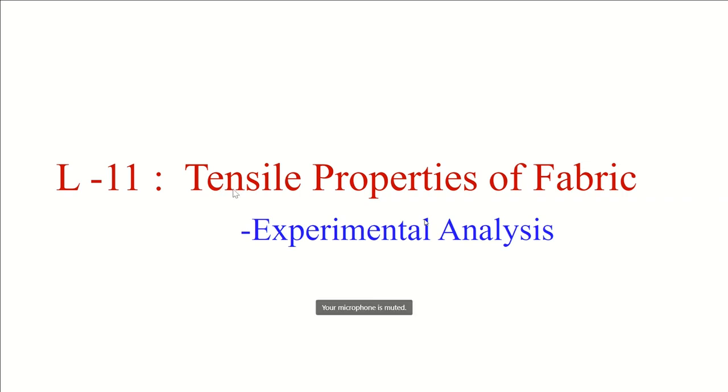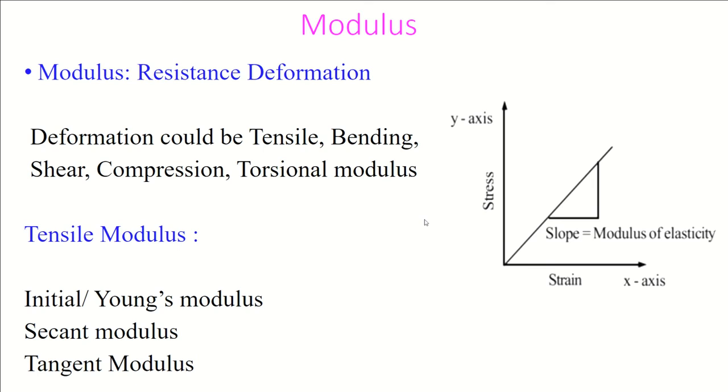Now we will discuss tensile properties of fabric. Look at this. What I said, modulus is resistance to deformation. This deformation could be tensile, bending, shear, compression, or torsional. We are discussing tensile modulus first.